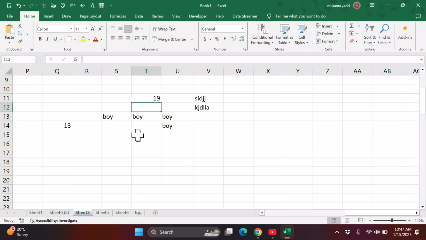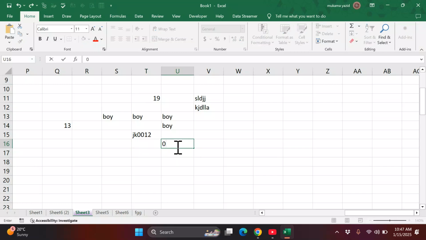If you are writing something mixed, like if I have an ID starting with JK00, maybe 10, and I press enter, you see Excel identifies this as text. Excel will take this as text because it is a mix of things. If you want to write a phone number, you can write 07 and so on. So this one will be like a number.